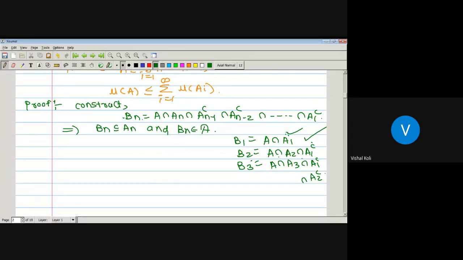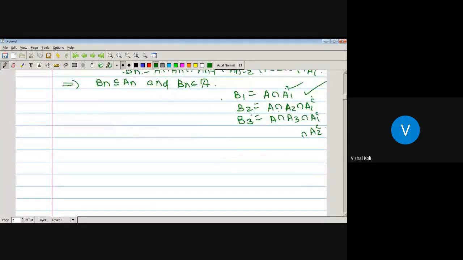Similarly B_2 and B_3 are disjoint. Okay, so here for each m not equal to n, B_m intersection B_n is equal to the empty set.